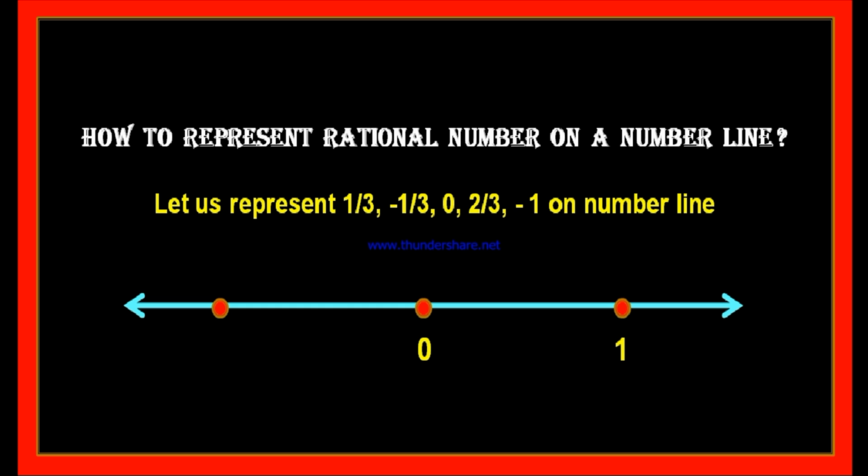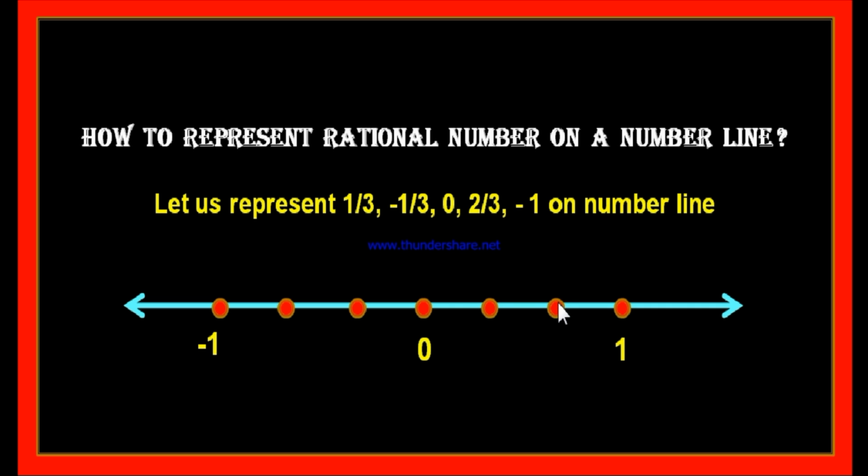After representing 0, plus 1 and minus 1, we have to look at the given fractions. In all the given fractions, the denominator is 3, therefore the total distance from 0 to 1 is to be divided into 3 equal parts. Now, in order to divide it into 3 equal parts, let us take 2 points. This is one point and this is the second point.